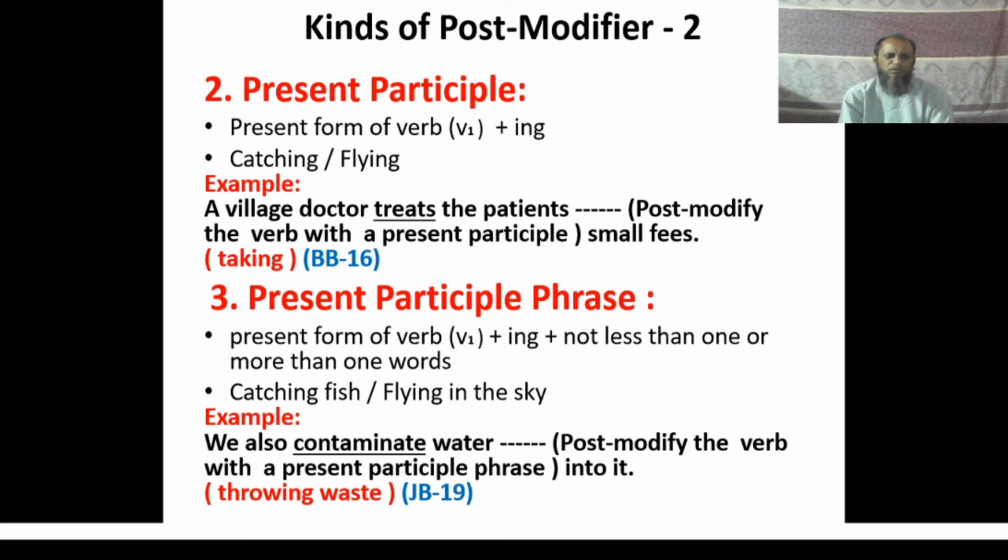So we have to use a present participle phrase to post modify the verb contaminate, and according to the meaning of the sentence, the present participle phrase throwing waste has been used here to post modify the verb and complete the sentence. The complete answer is: we also contaminate water throwing waste into it.